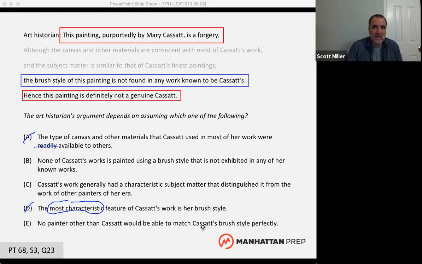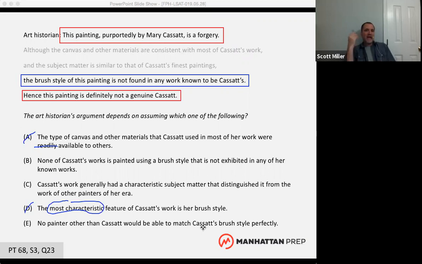Especially on some complicated answer choices, just trying to figure out what the negation is can be a little difficult. So we try to look for other reasons, like readily or most characteristic feature, that allow us to eliminate answer choices. And then if we have to, we use the negation test to make a final decision. But this is what necessary assumption questions are all about.